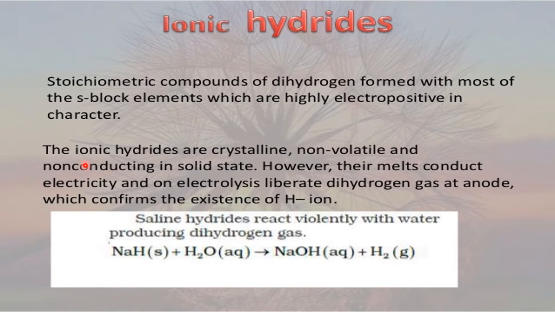Now, ionic hydrides, property as given. The ionic hydrides are crystalline, non-volatile, and non-conducting in the solid state. However, their melts, in the liquid state, conduct electricity, and on electrolysis liberate hydrogen at the anode, which confirms the existence of hydride ion in their structure. This is one example with water. Previously, we studied Li; now this is for sodium hydride.